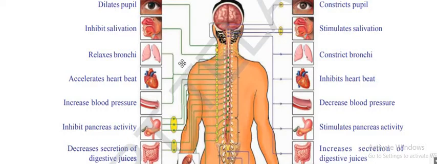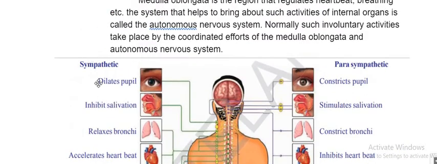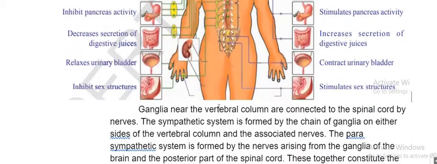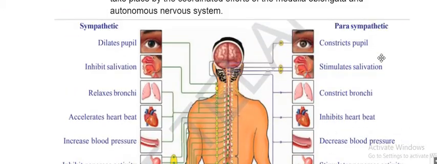Okay. These sympathetic actions are all handled by the ganglia on either side of the spinal cord. Whereas parasympathetic is handled by the brain and spinal cord both together.